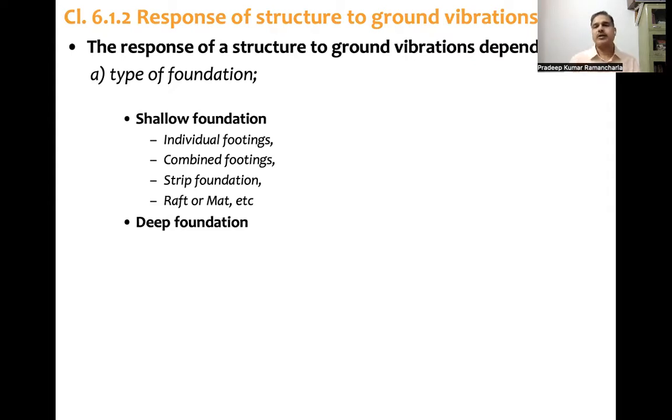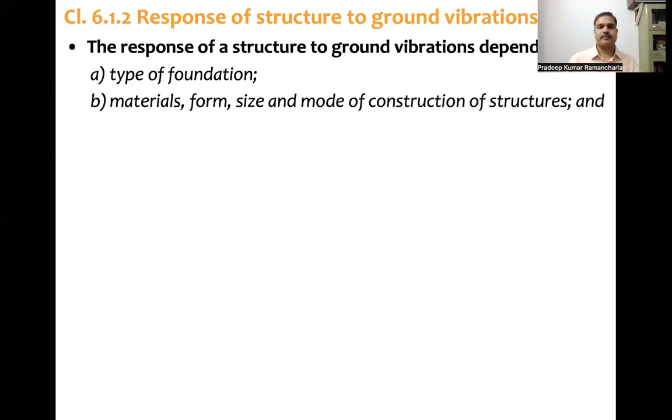This foundation type affects the response of structure to ground motion. And in deep foundations, we have piled foundations like caissons, etc. So whatever the type of foundation, that also affects the response of the structure to a given ground motion.